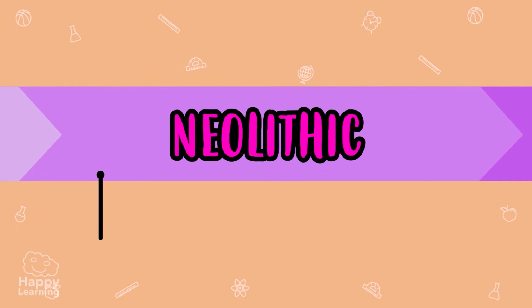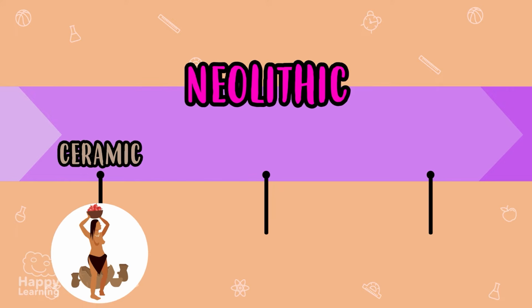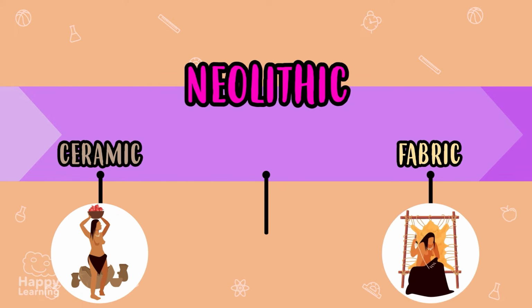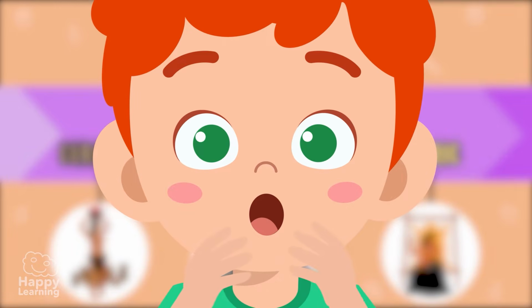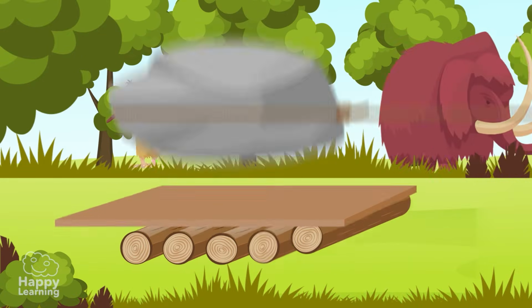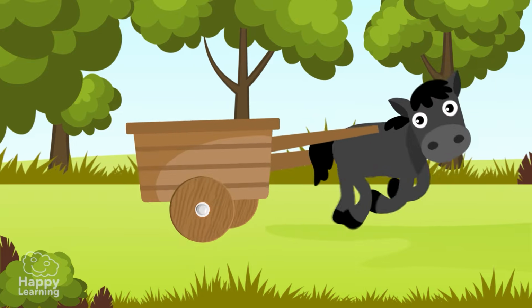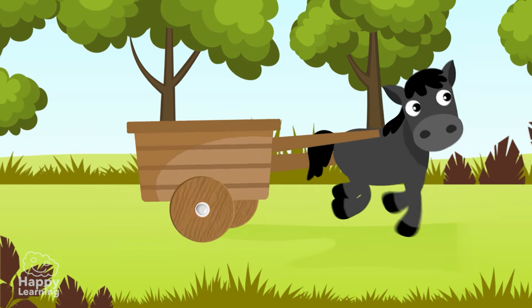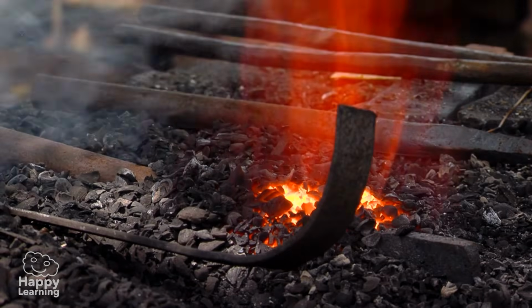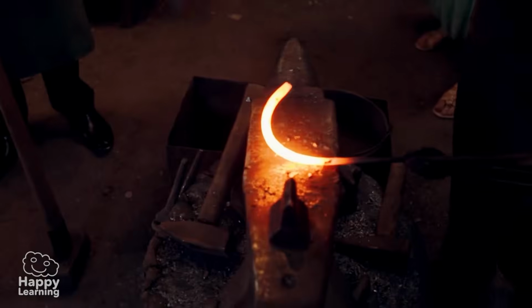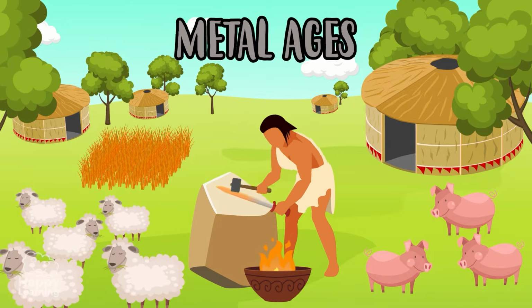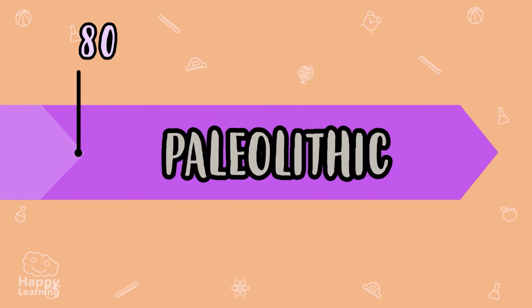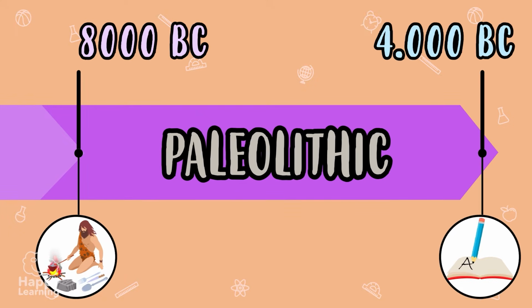During the Neolithic era, many interesting things were invented, such as ceramic and fabric. But the most important invention was the wheel. Everything became so easy for men and women in the Neolithic, especially when they started using metals. This is the point where the Neolithic ended and a new era in prehistory commenced: the Metal Ages, which commenced approximately 6,500 years BC and finished when the first written language was born.